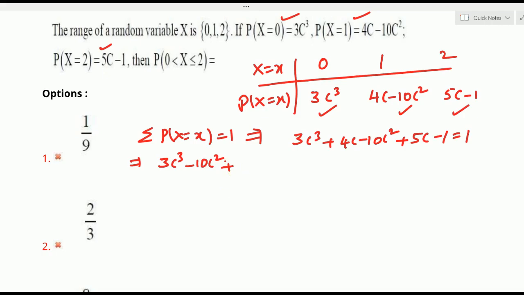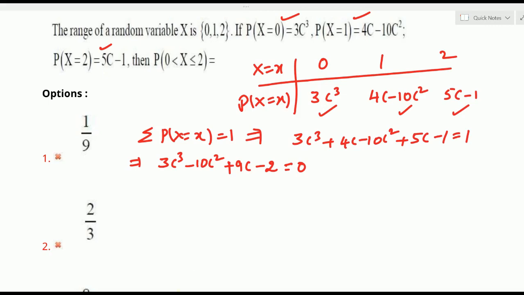Next, 4c plus 5c is 9c, and the constants: minus 1 on the left side, and bringing 1 from the right side gives minus 1. Minus 1, minus 1, minus 2. This is equal to 0, right? Now we'll see the solution for this one.